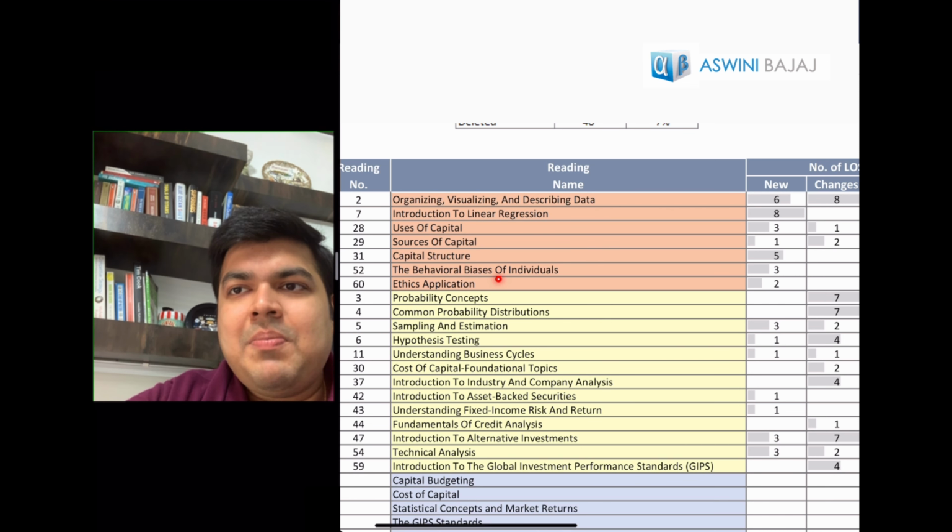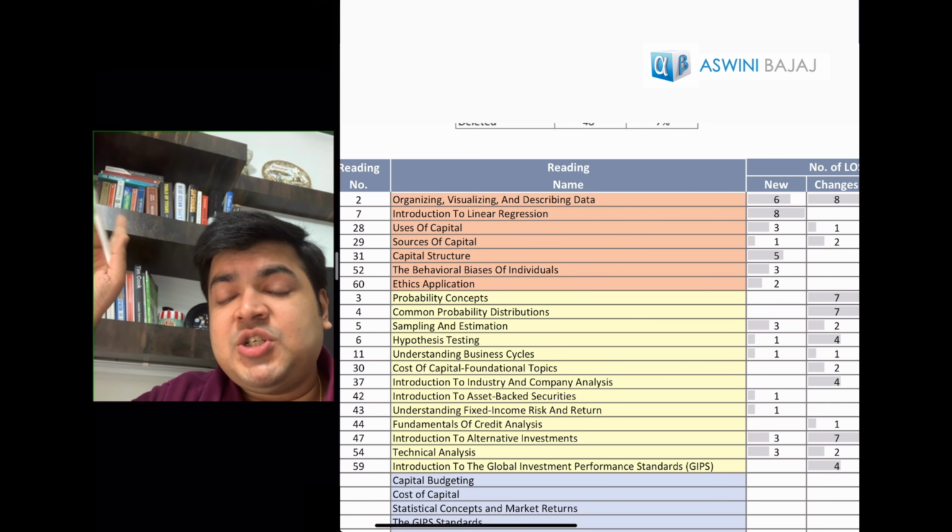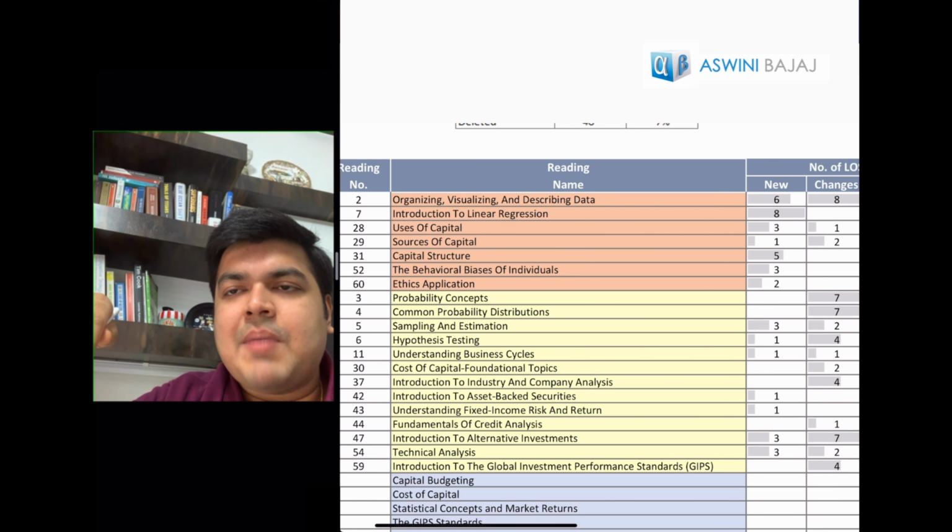So this behavioral biases of individual chapter, it's about behavioral biases. Couple of biases were already mentioned in one of the chapters in equity subject, in the EMH chapter, efficient market hypothesis chapter, but now they've got a full-fledged chapter over here. It'll be simple, it'll be an easy non-numerical chapter, so nothing much to worry about.